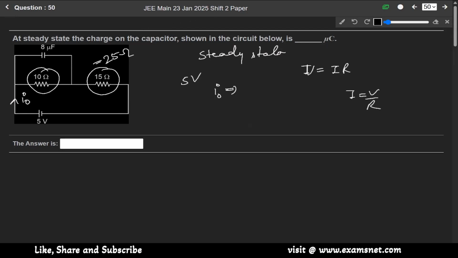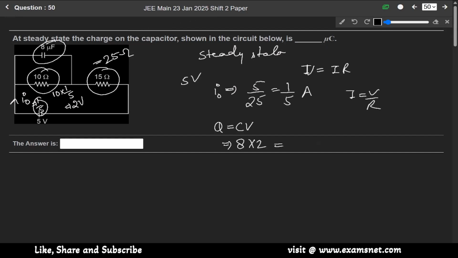So I will be 5 over 25, means 1 by 5 ampere. So the voltage here will be 10 into 1 by 5. It is 2 volt. So the charge on the capacitor, since Q equals to CV, so C is 8 microfarad and voltage is 2. So it will be 16 microcoulomb. Okay. So charge on the capacitor will be 16 microcoulomb.